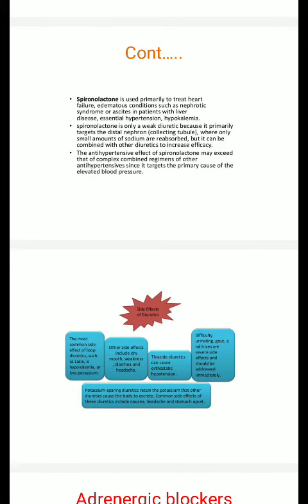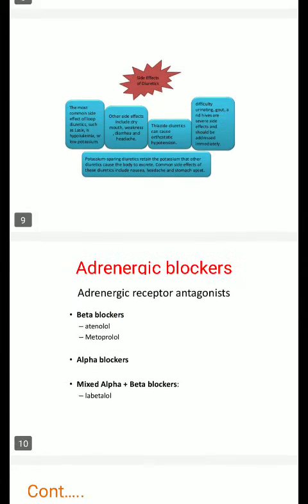So what is spironolactone? Spironolactone is a potassium sparing diuretic. It is mild diuretic in nature. Its diuretic effect is very weak, but it can be used as a supplement with thiazide diuretics and loop diuretics because both classes of diuretics cause the depletion of potassium ions by causing its excretion through the kidney. So we can add spironolactone as a potassium sparing diuretic.